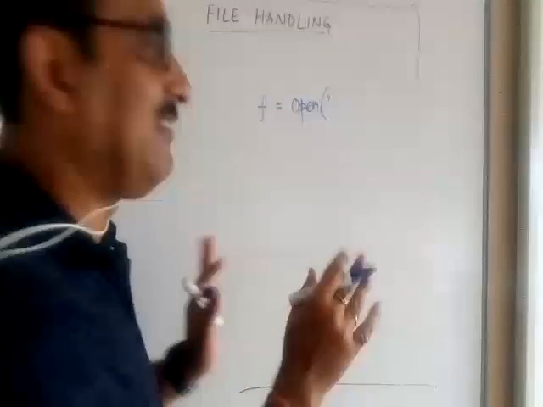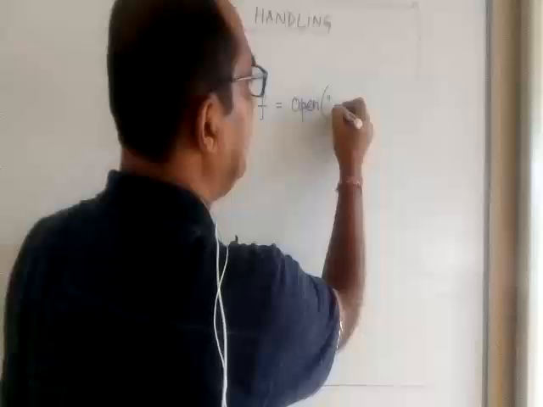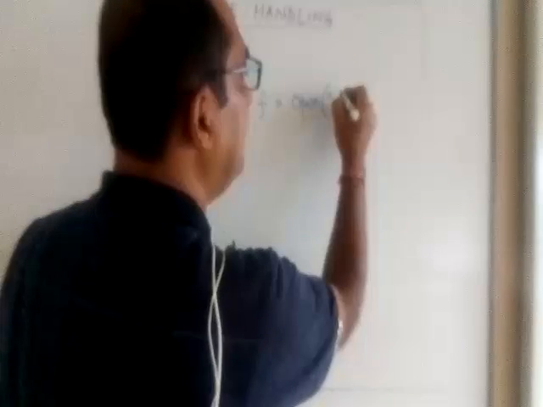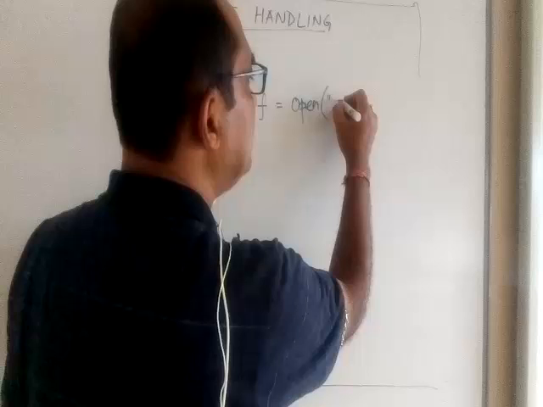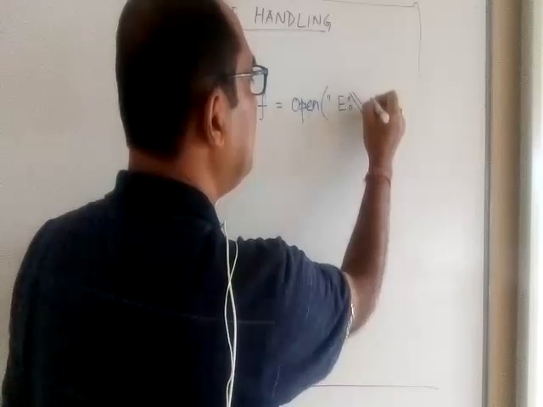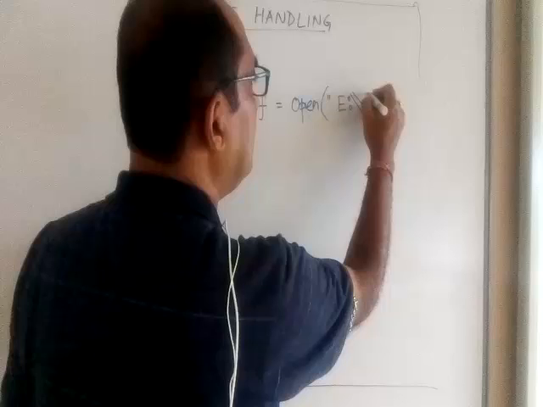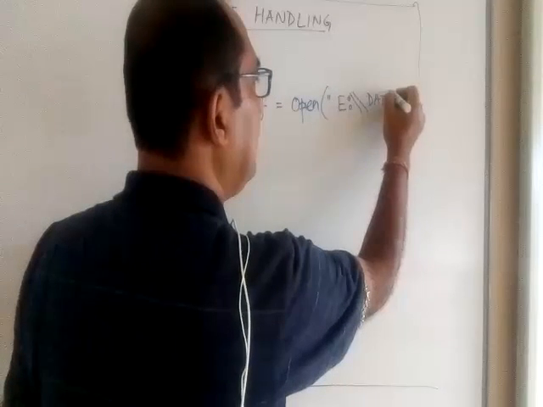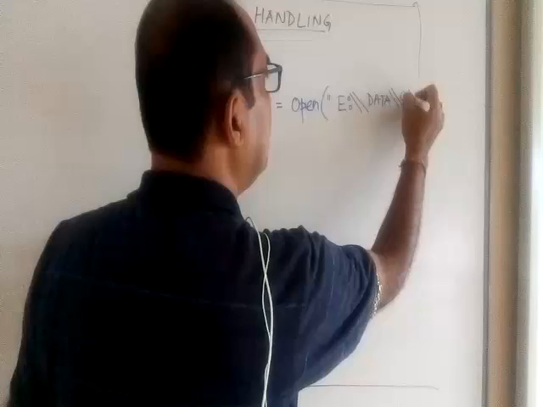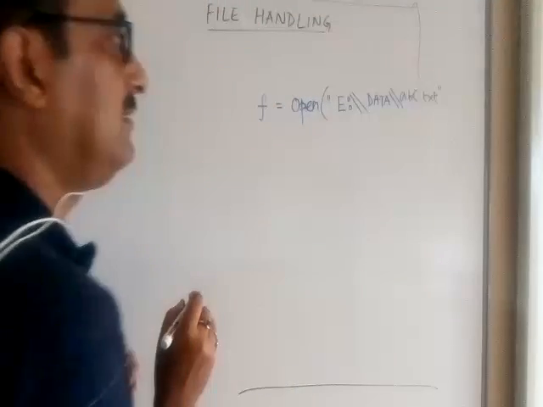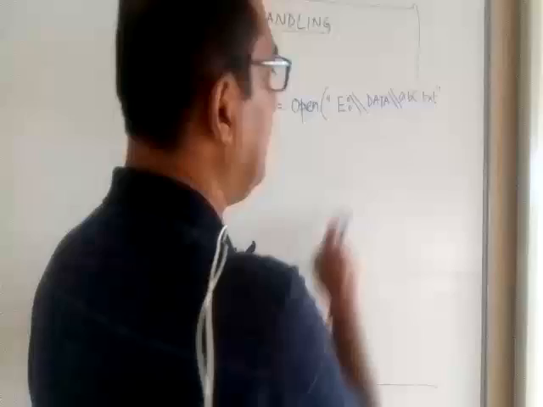And how is it done? It is done two ways. If you remember, one is by using the open function. Say I took the file object name as F. We call it a file object. We write the open function, and then we write wherever the file is located, wherever I want to create the file.